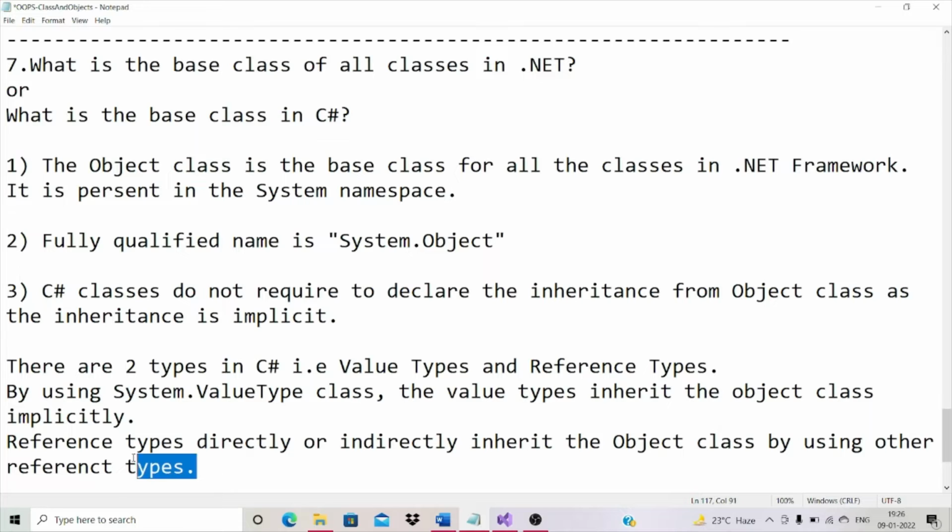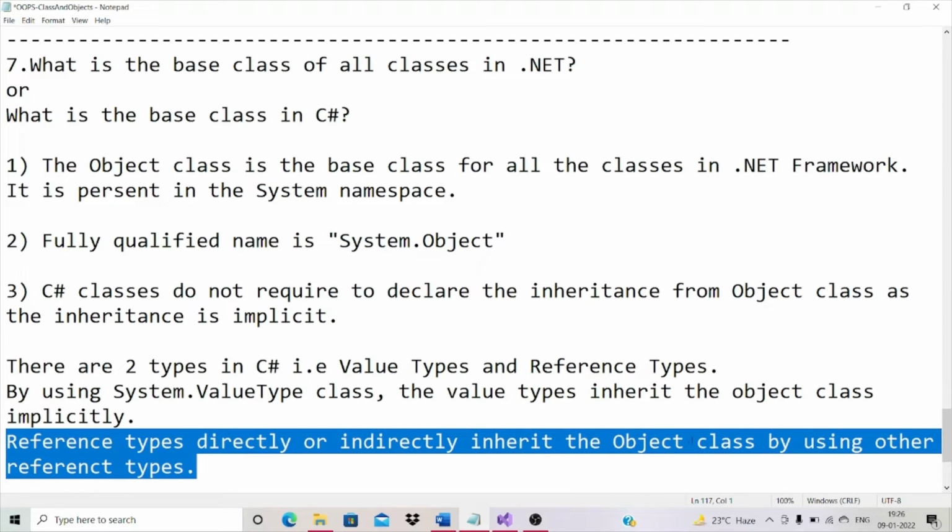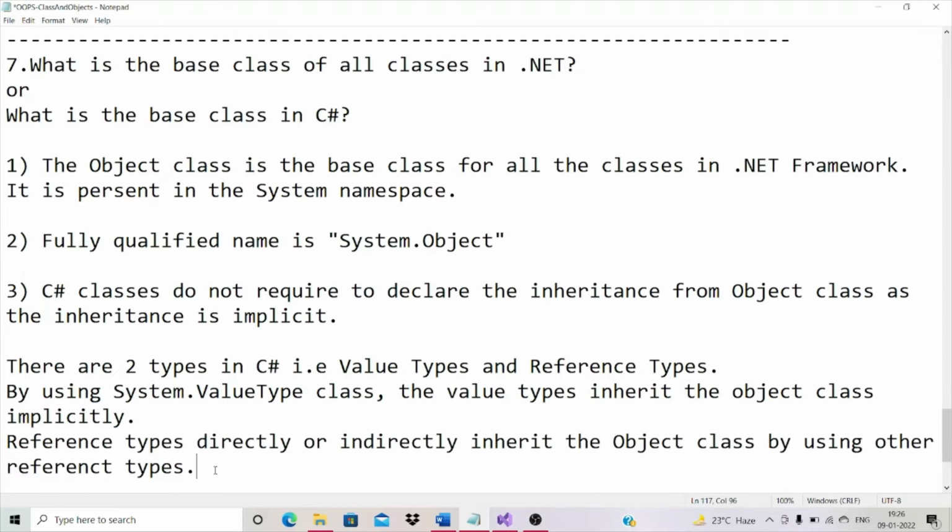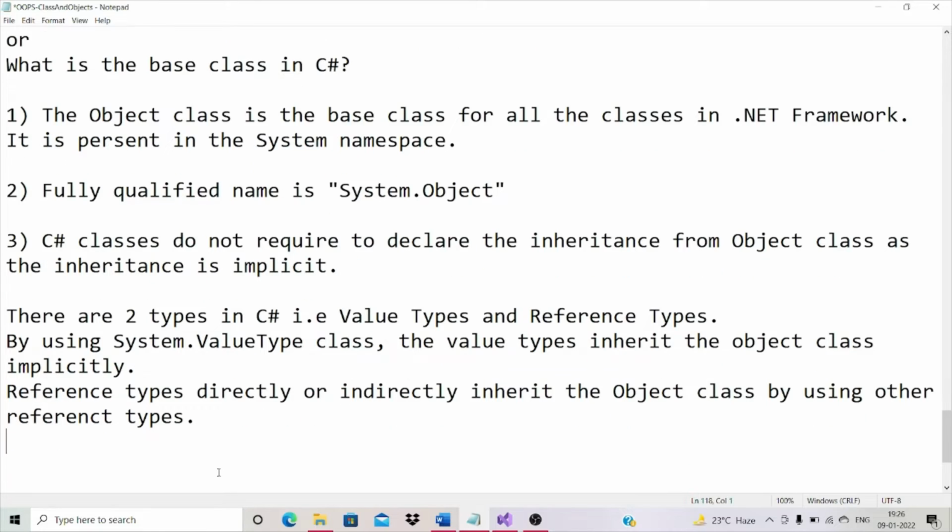Reference types directly inherit the object class or indirectly inherit the object class by using other reference types. Okay, now let's see important methods of system.object class in C#. Let's see what are all the methods of object class and what's the purpose.